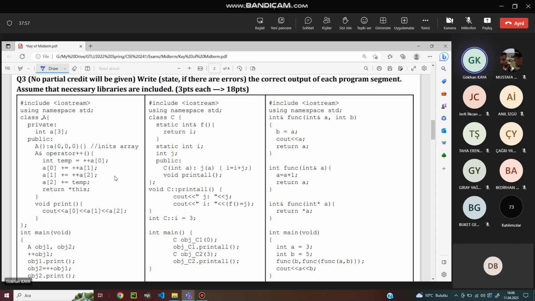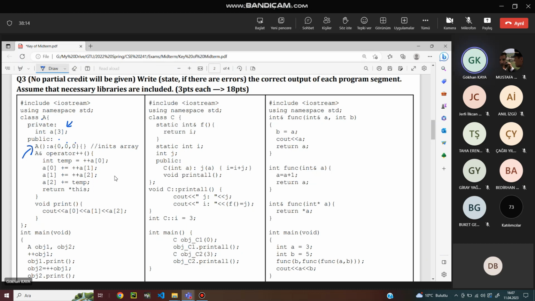So we have a class definition A. In the private section, we have an integer array of 3 elements. In the public section, we have a default constructor. In the initialization section, we initialize the array elements to be zeros.